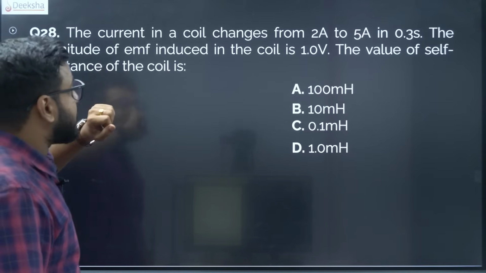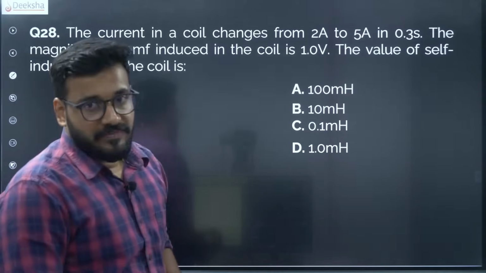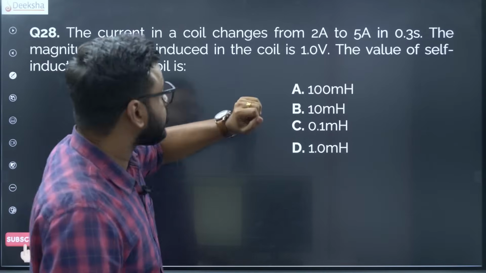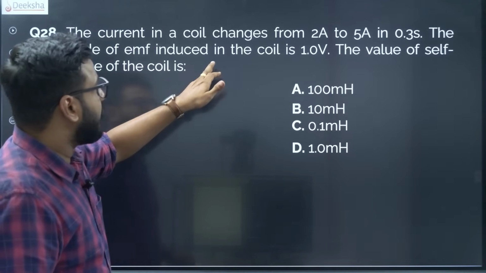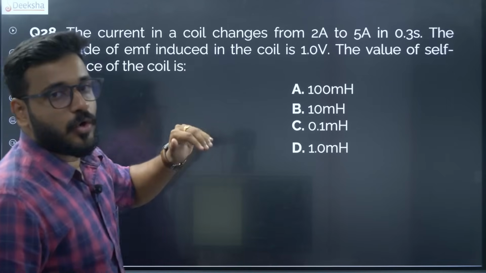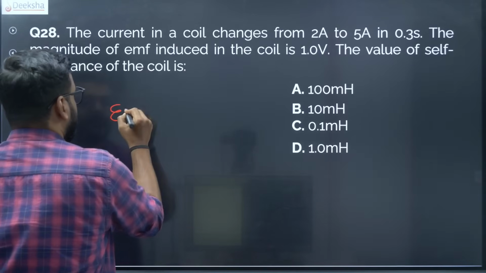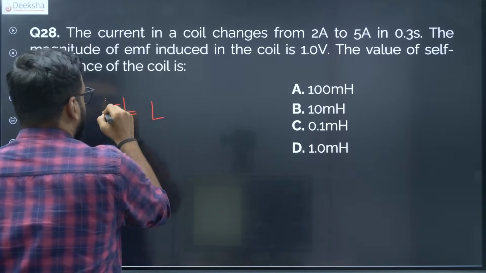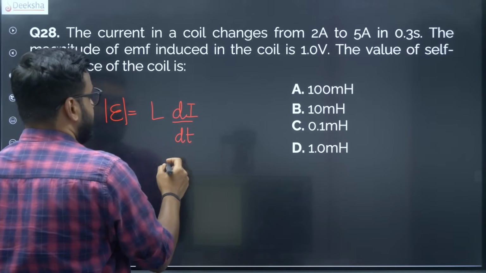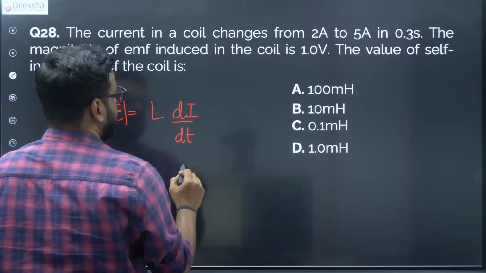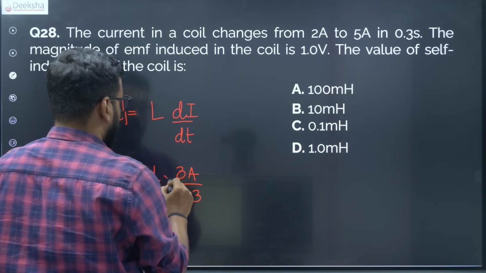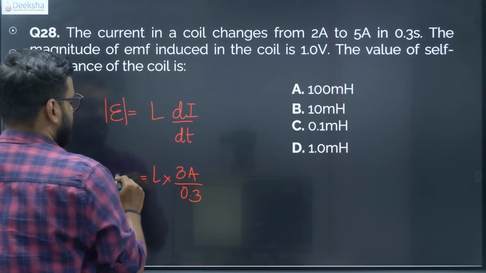The current in a coil changes from 2 ampere to 5 ampere in 0.3 seconds. So there is a change in current, there is a change in time. The magnitude of EMF induced in the coil is 1 volt. The value of the self-inductance of the coil is very simple. Once again, the EMF formula, which is given by |e| = L di/dt. So the change in current per unit change in time: from 2 to 5, that is 3 amperes change, the time is 0.3, and the EMF is given as 1 volt.